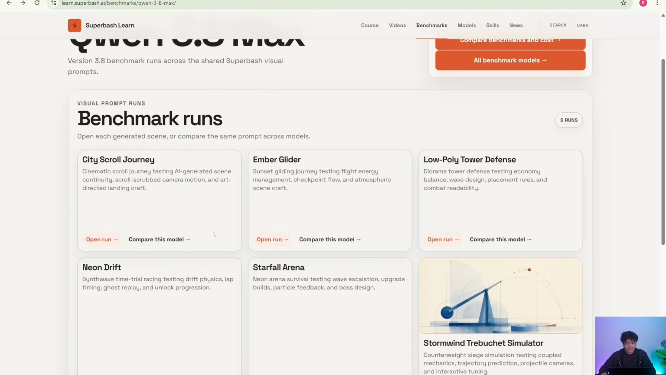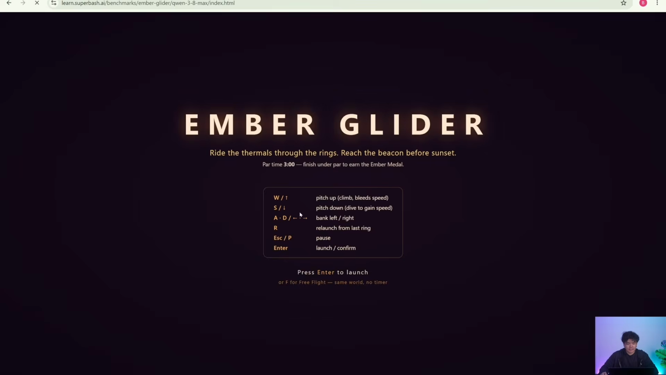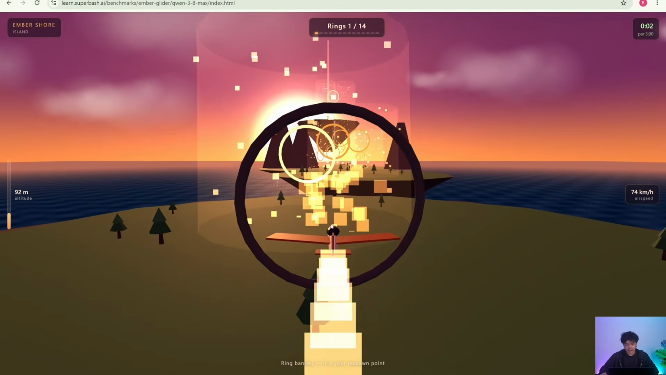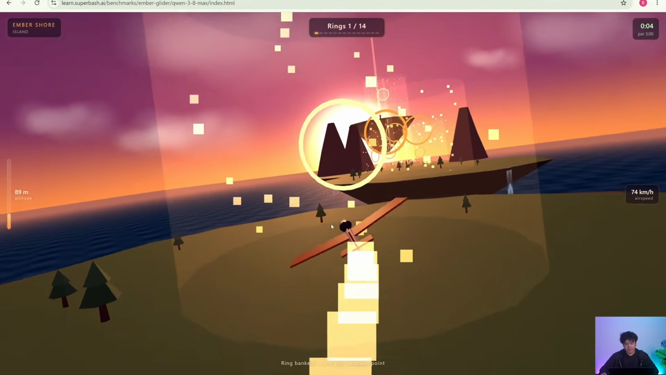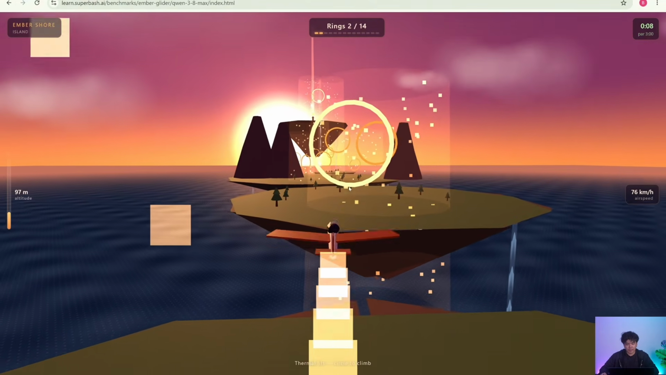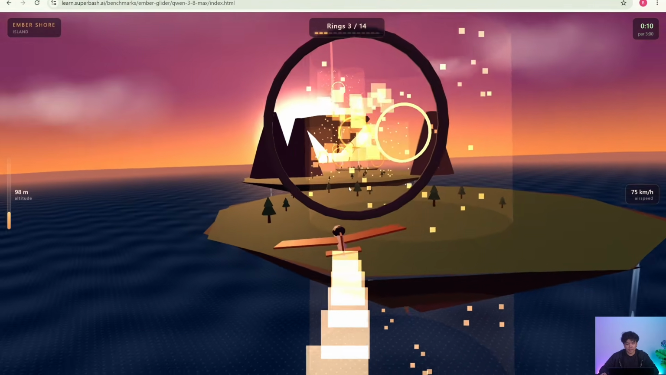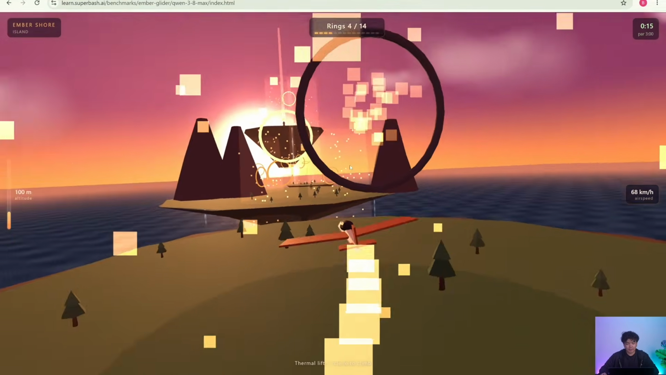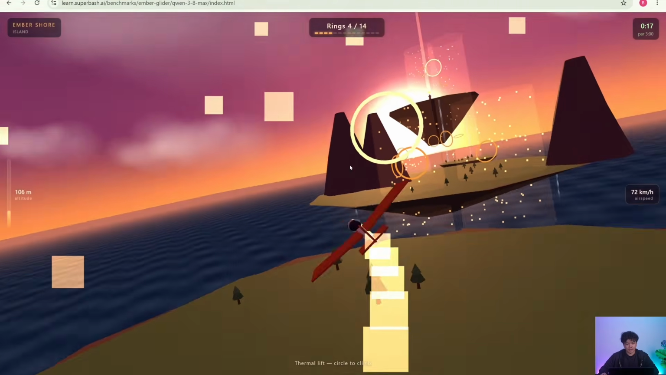All right, next up is the Ember Glider. This is a new test that we have built. It's basically a flying game, but we noticed that a game demo is cool and all, but it's not fun. What if we have player progression? So we asked Qwen 3.8 Max to build a flying simulator game, but also what would happen if we complete a player progression type of quest?